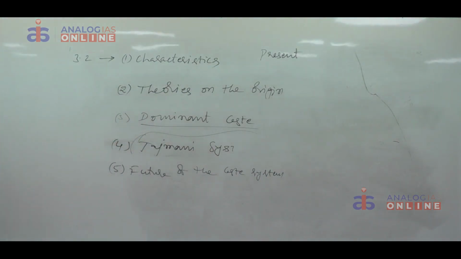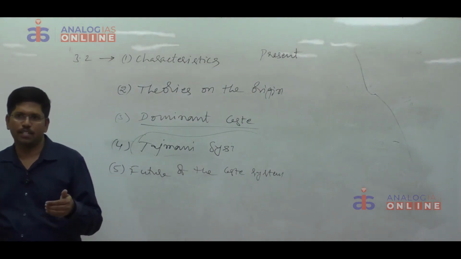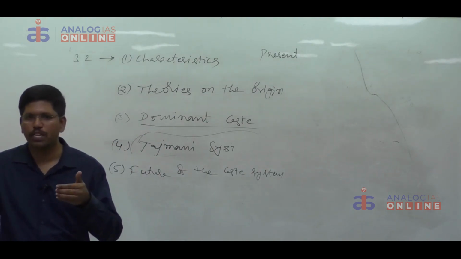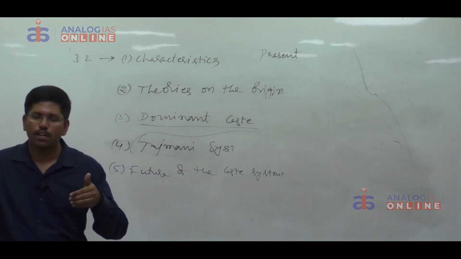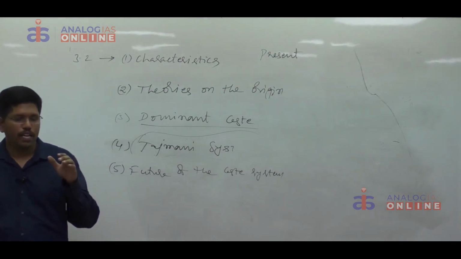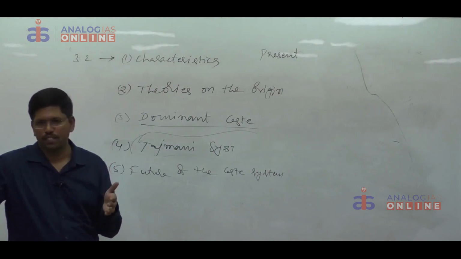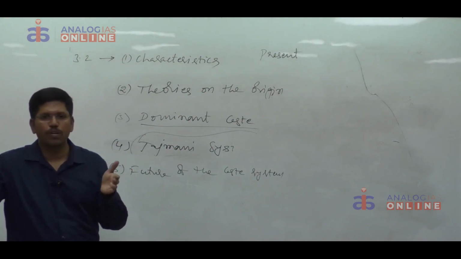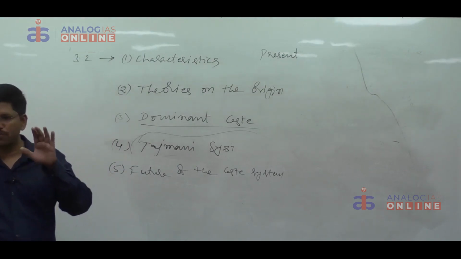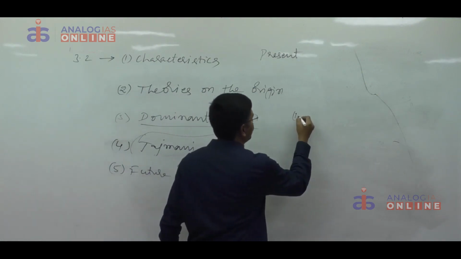Even though we have different opinions on the future of the caste system, the existing socio-political conditions are favoring the continuity of the caste system. You have to write like this: even though we have different opinions with regard to the future of the caste system, the existing socio-political conditions are favoring the continuity of the caste system. Those factors are as follows. Five factors are there. You have to explain those five factors.